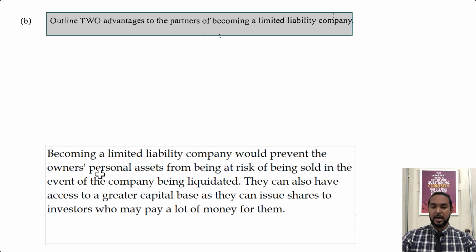Also, they can have access to a greater capital base as they can issue shares to investors who may pay a lot of money for them. With partnerships, the amount of capital available is usually limited to just the partners' available savings or investment capital. With a limited liability company, if you are a public limited company, you can sell shares to the public at large. So you have a much larger potential capital base than if it was just a partnership. All right, let's take a look at part C to this question.